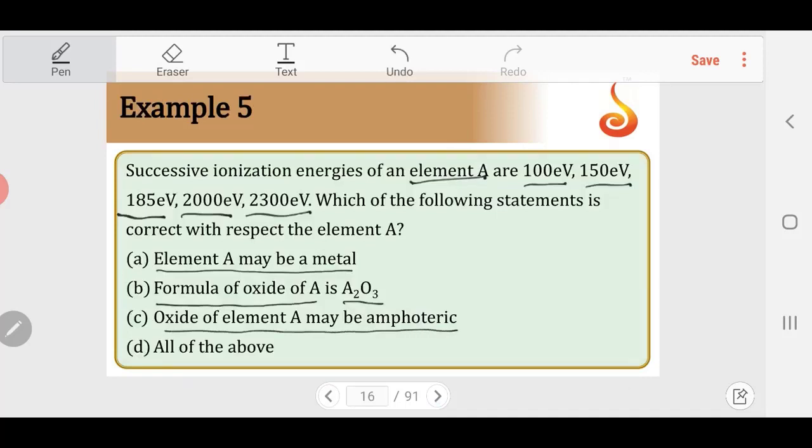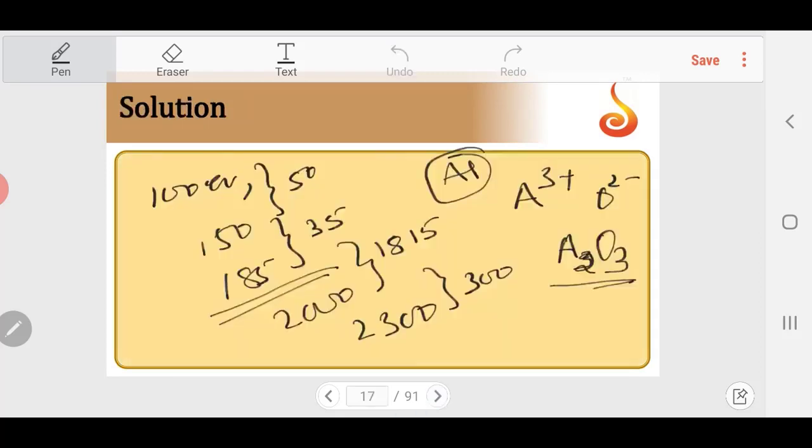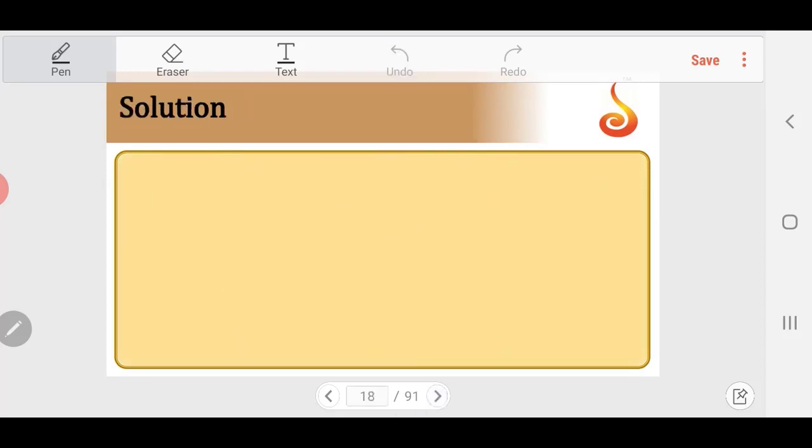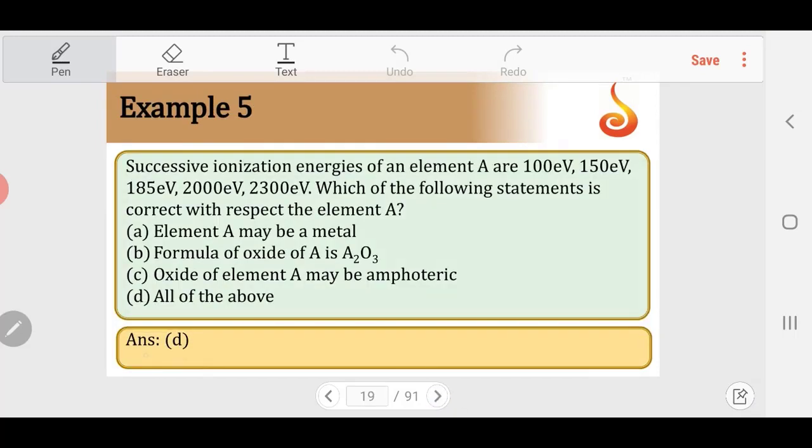Aluminum oxide is amphoteric. So all the above three statements match the given data, and the answer should be option D. Remember, where there is a maximum jump in the successive ionization energies, that corresponds to the noble gas configuration.